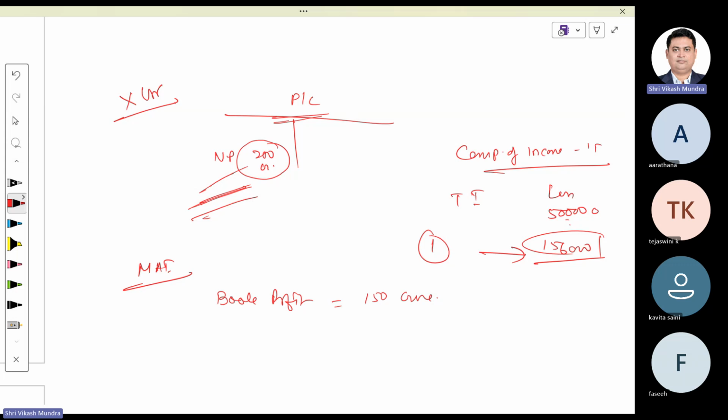Now apply 15% as the MAT rate of tax under section 115JB. 15% is the rate of MAT. 15% of 150 crore comes to rupees 22 crore 50 lakh.